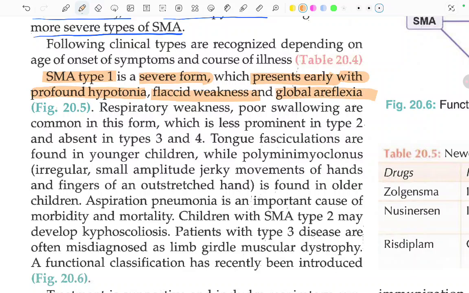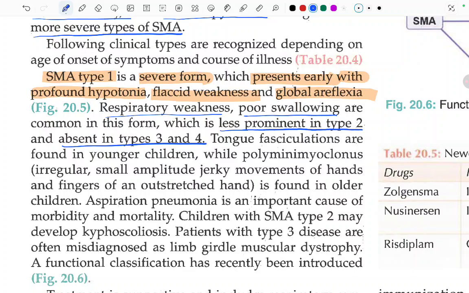Respiratory weakness and poor swallowing are common in this form. These symptoms are less prominent in type 2 and absent in type 3 and 4. Tongue fasciculations are found in younger children, while mini myoclonus, irregular small amplitude jerky movements of the hand and fingers of an outstretched hand, is found in older children.